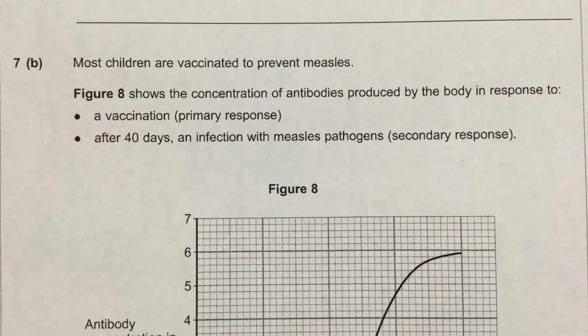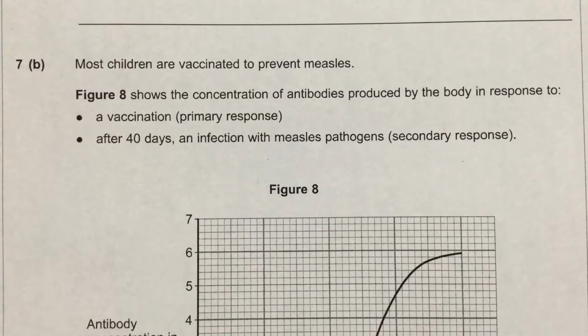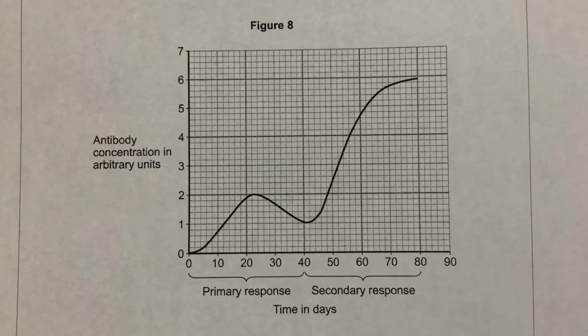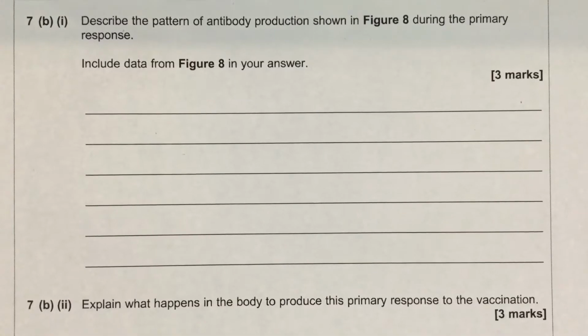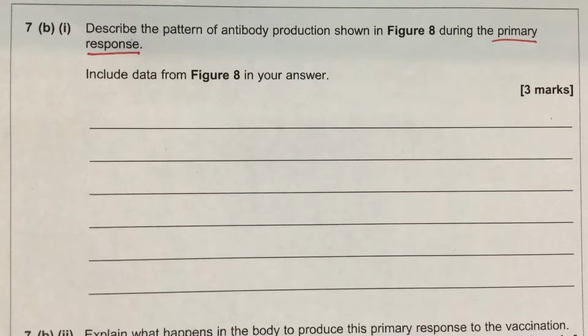Figure 8 shows the concentration of antibodies produced by the body in response to a vaccination or after 40 days an infection with measles pathogens. The question then asks, describe the pattern of antibody production shown in figure 8 during the primary response. It tells you include data.